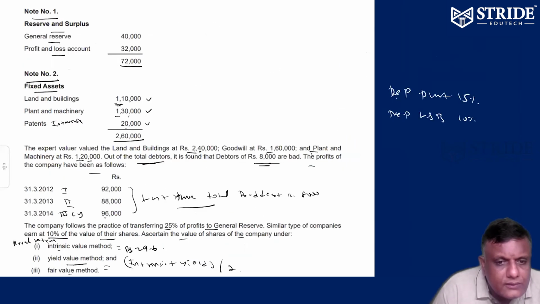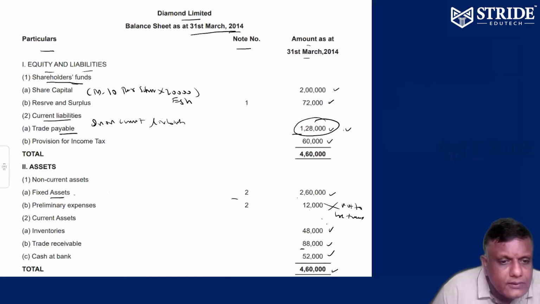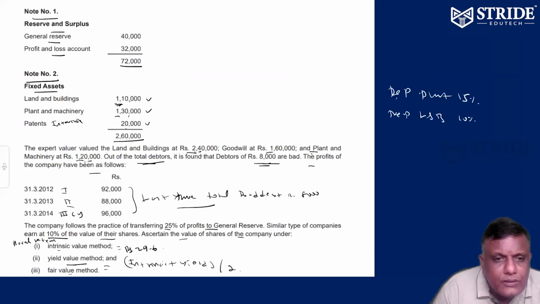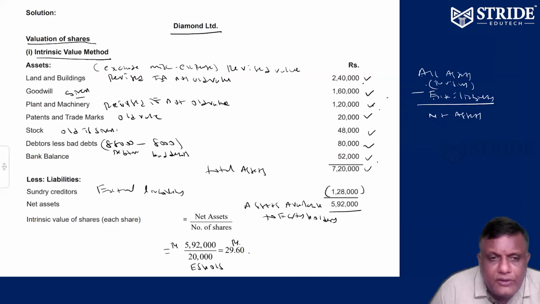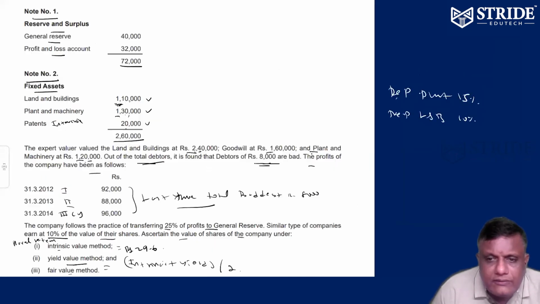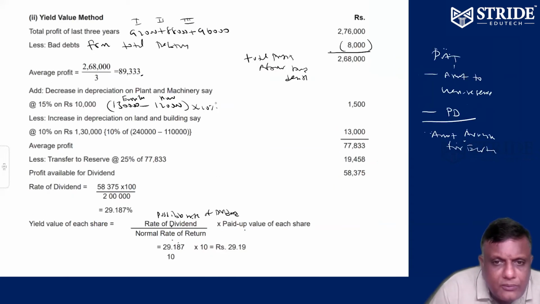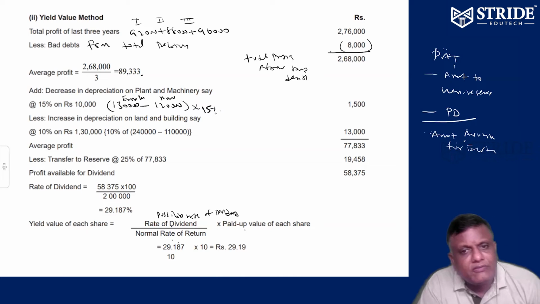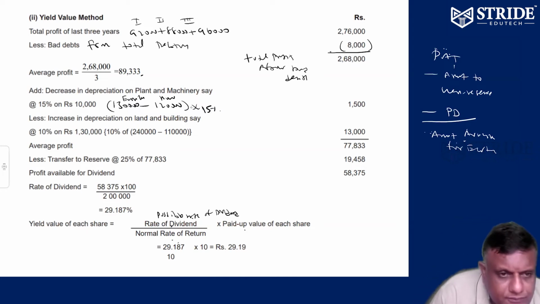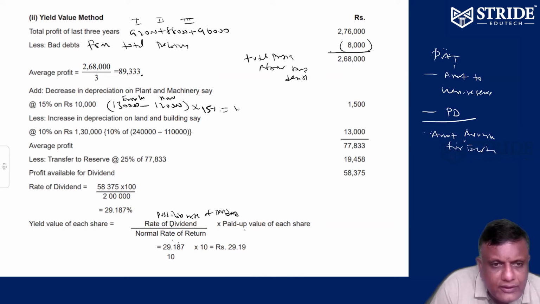1,30,000 earlier. Now plant is 1,20,000. So 10,000 decreased. Anyway, depreciation of plant is 15%, that is the assumption. Please check it out. So 10,000 at 15% is equal to 1,500.